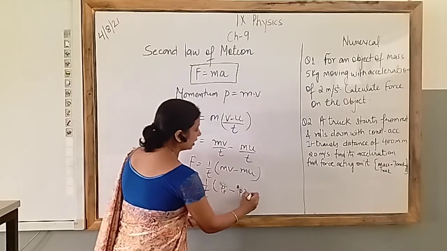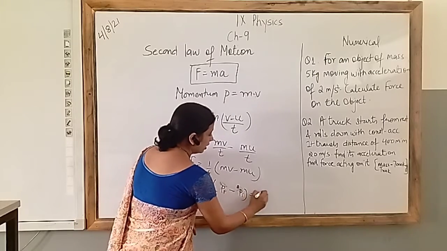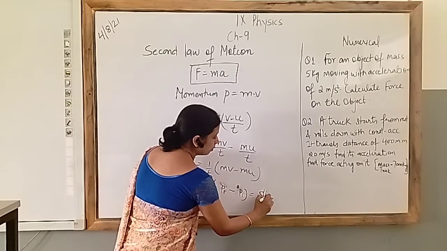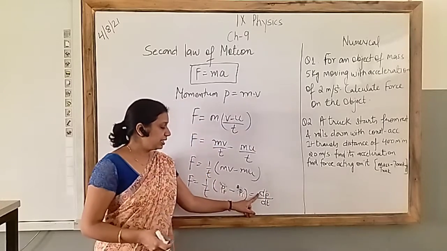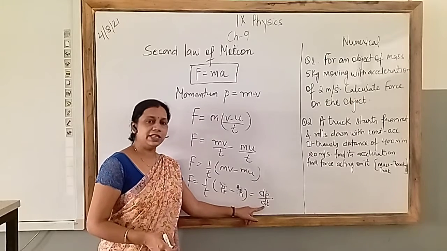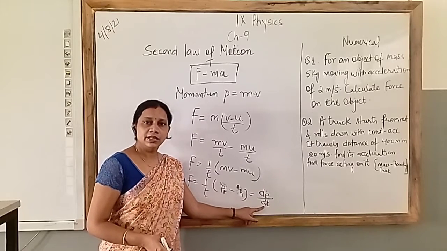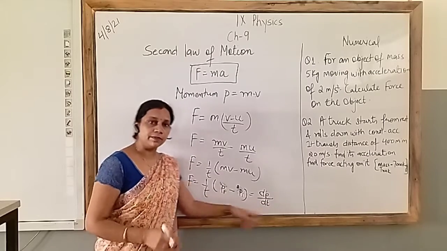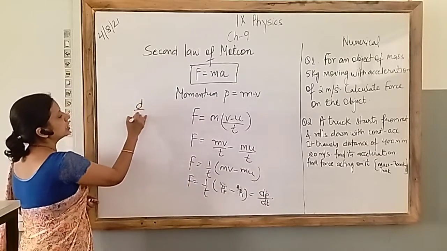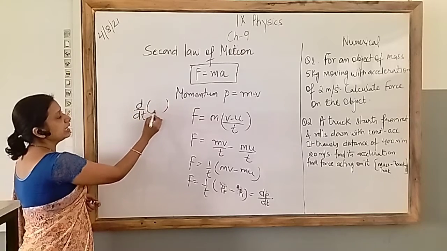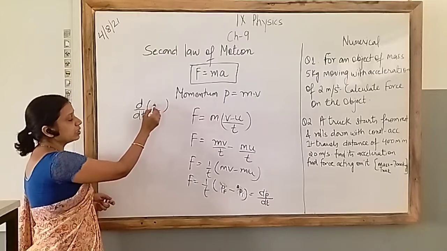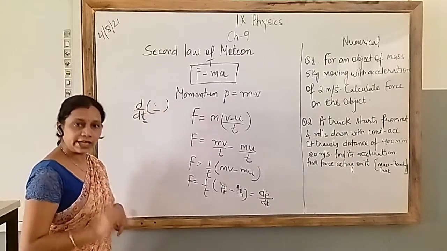So this expression I can write as, this p is small, so this del p by del t is telling me the change in momentum with respect to time. So this symbol is telling me the change in whatever physical quantity you have here, with respect to time.